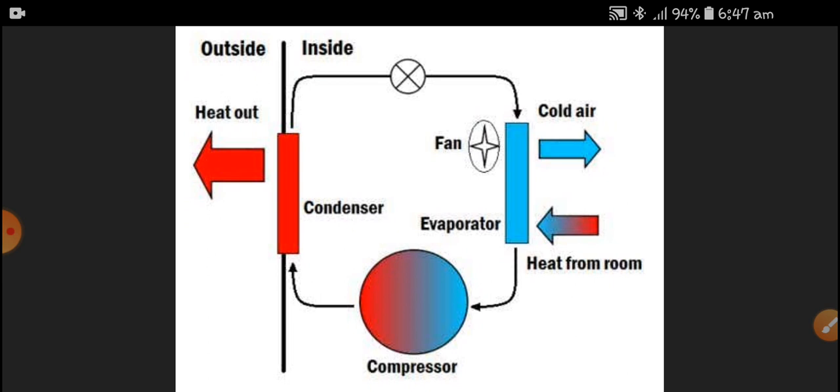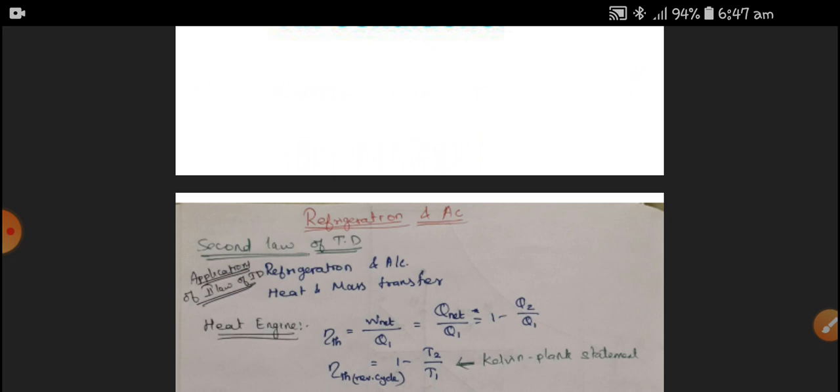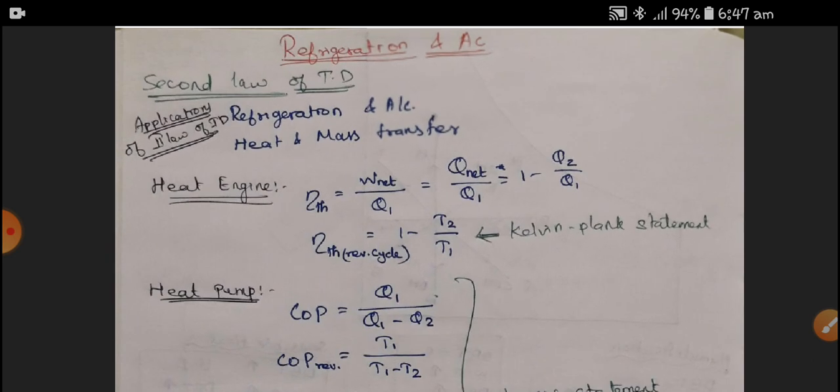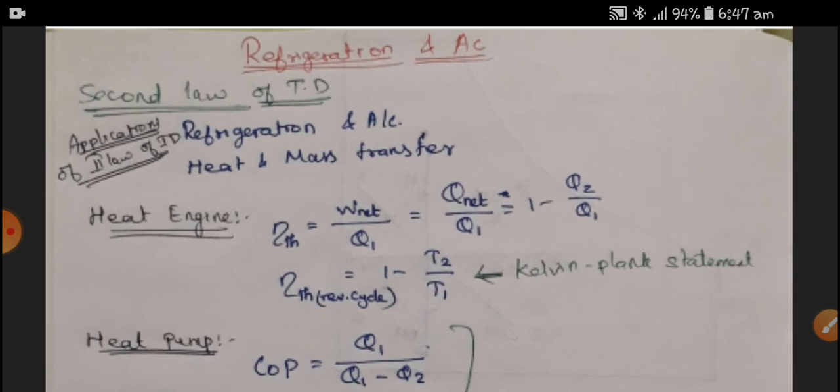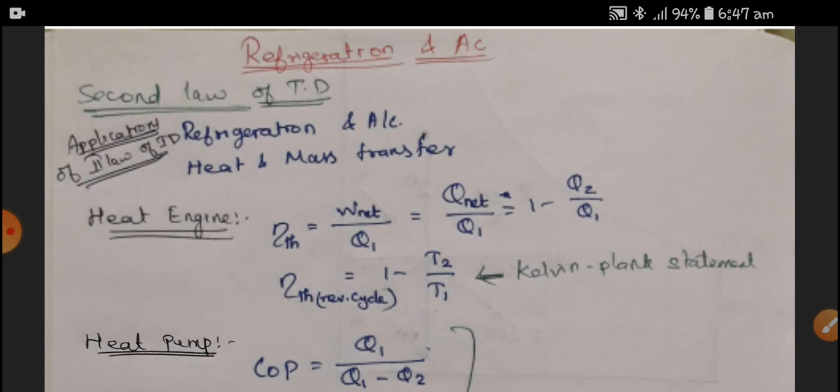Okay, so with this information I go to the theory. We know that refrigeration and air conditioning are derived from the second law of thermodynamics. Refrigeration, air conditioning, and heat and mass transfer are applications of the second law of thermodynamics. The second law deals with two statements, Kelvin-Planck and Clausius, and both are giving a common point called entropy.